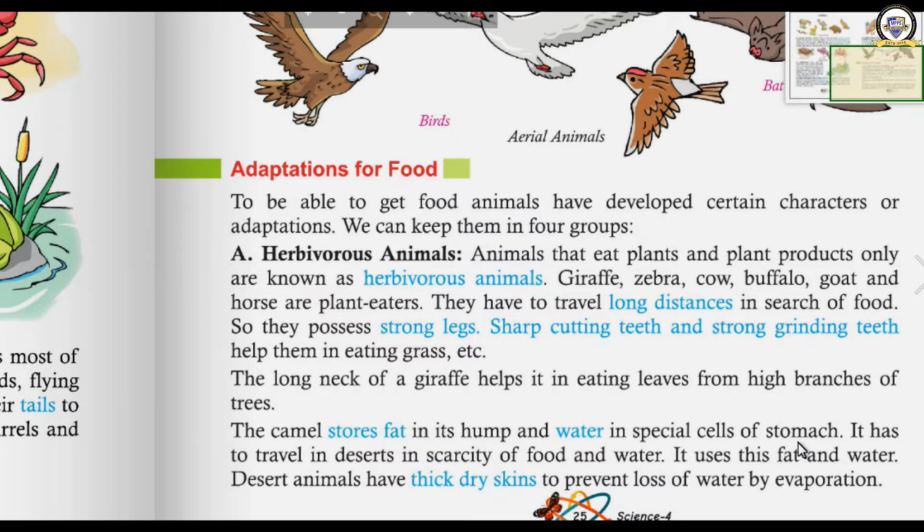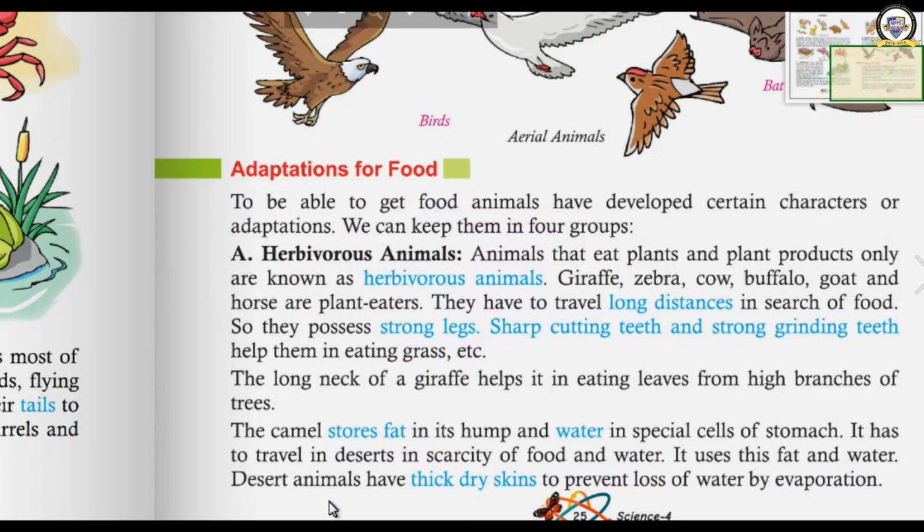It takes water and food whenever it gets it, and that has been stored. That fat has been stored in the hump, and water has been stored in the cell of its stomach. And why I told you, it has to travel in the desert in scarcity of food and water. It will not get any food and water for many days. That time it can use its fat and water.